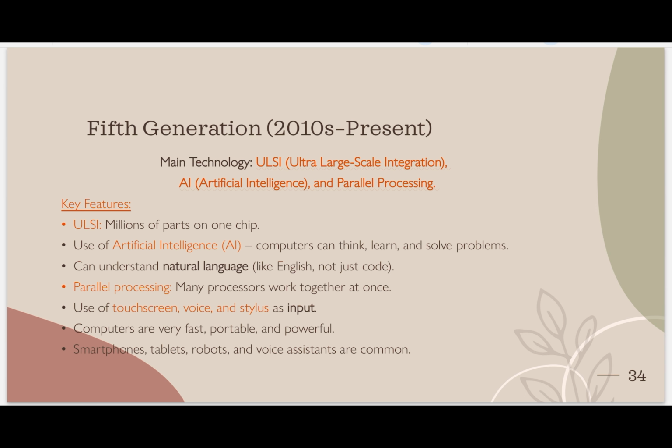Now our last generation, which is the fifth generation, and the fifth generation time is from 2010 to present. It is still going on. What is the main technology? ULSI, full form very large scale integration, and the second thing is AI, artificial intelligence, and the last one is parallel processing. What do you mean by parallel processing? Parallel processing means multiple functions or multiple processing done at a single time, and it is called parallel processing.